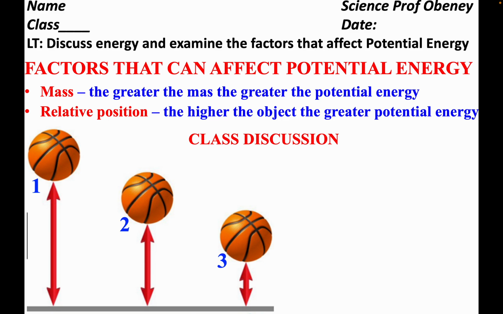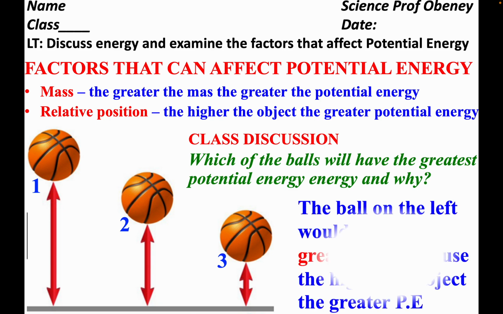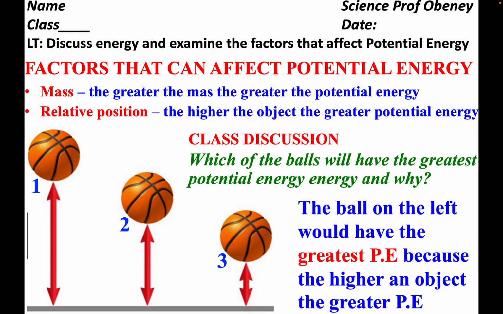We can see that ball 1 will have the greater potential energy because it's at a higher height or elevation. So which of the balls will have the greatest potential energy and why? The ball on the left, ball 1, because it's at a higher height. The higher an object, the greater the potential energy.